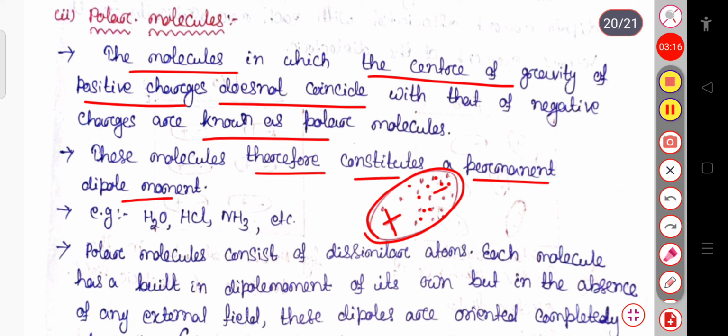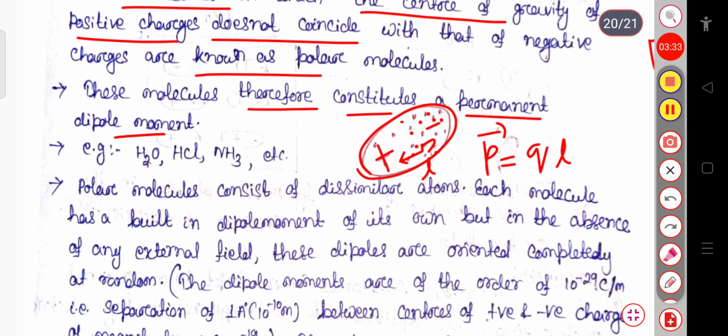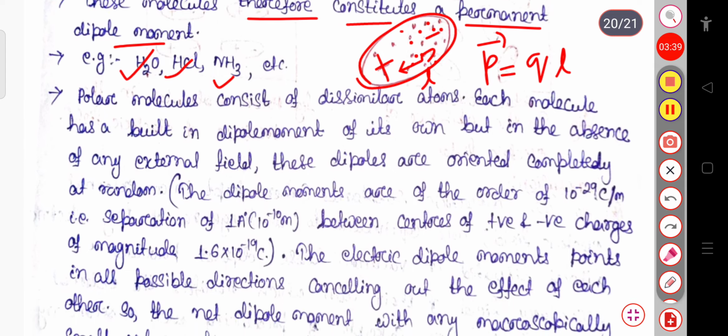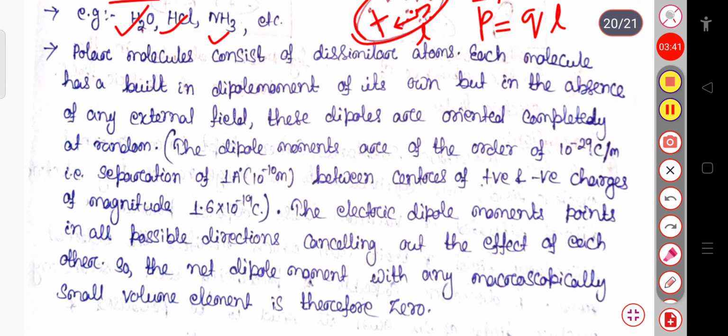There will be a small displacement between the positive charge and the negative charge, suppose L, so the dipole moment P equals Q into L must be present in polar molecules. Examples of polar molecules are water, HCl, NH3, etc. These polar molecules consist of dissimilar atoms.